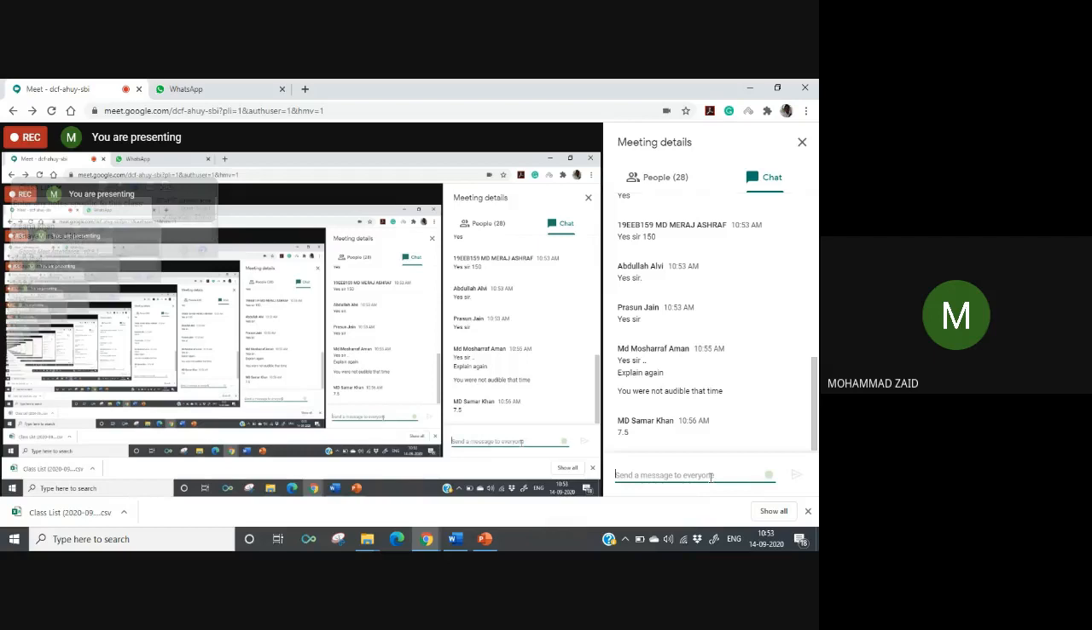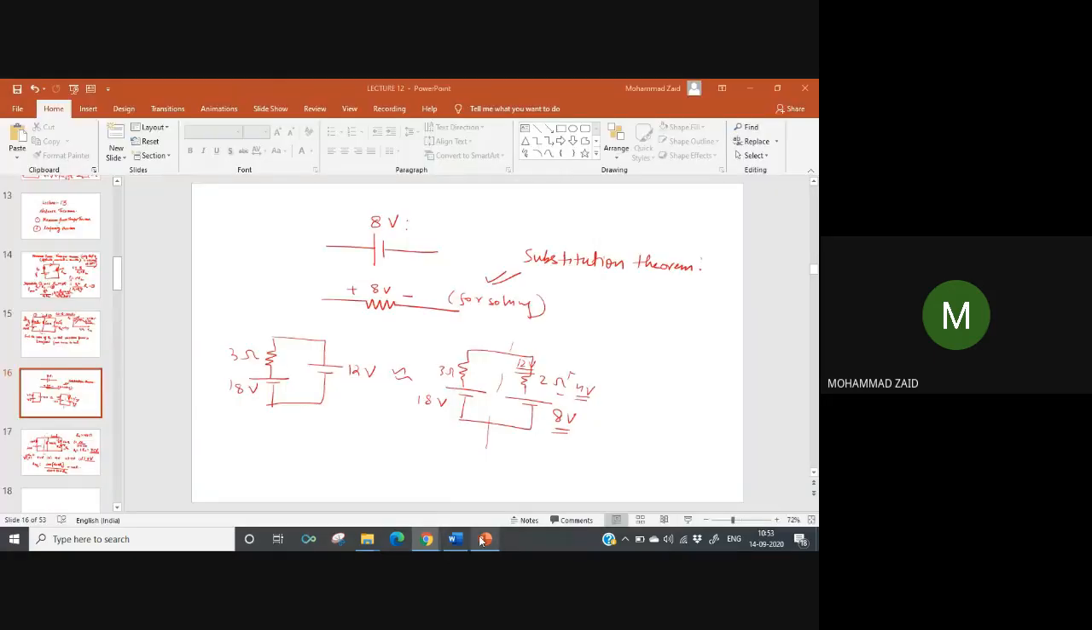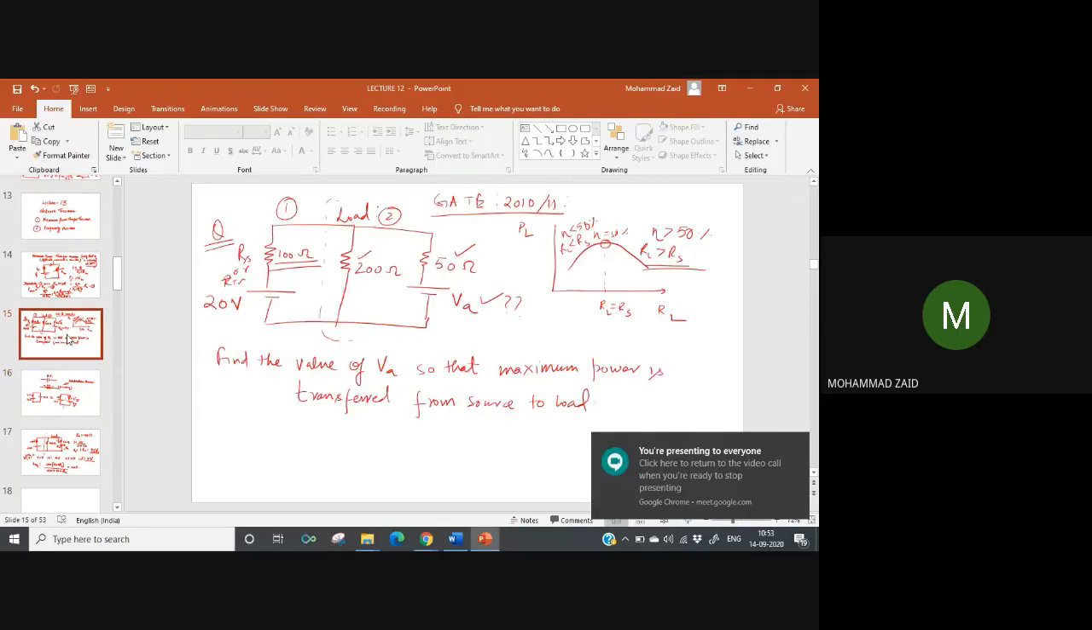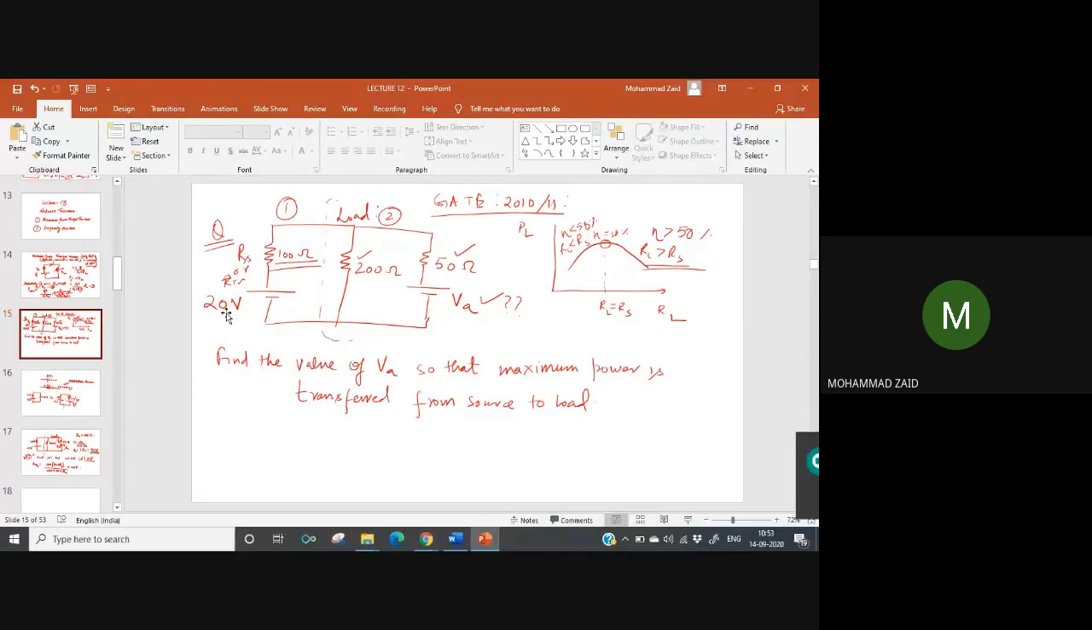Okay, Musharraf, I am telling you again, if you see the circuit once again, this was the circuit. You have a 20 volt source with a 100 ohm resistance, and there is another load circuit. The load circuit was consisting of 200 ohm resistance, 50 ohm resistance, and a DC voltage source of VA. Now, the question I'm asking is, what is the value of VA so that the maximum power is transferred from source side to the load side?